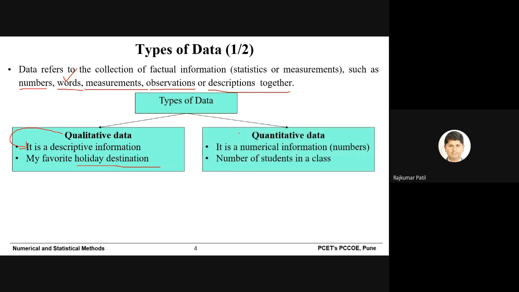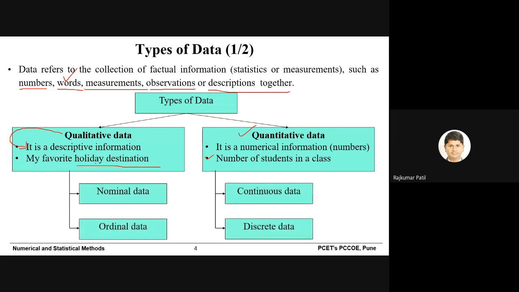The second type of data is quantitative. In that, quantity means numbers are there. So data is expressed in terms of numbers. For example, the number of students in a TA or TC division class. So that data is expressed in terms of quantity, that is, numbers.